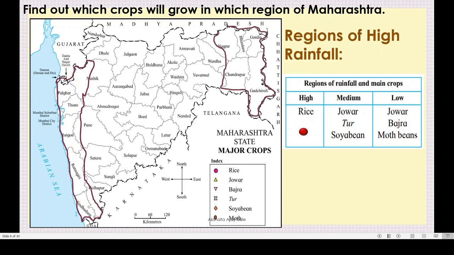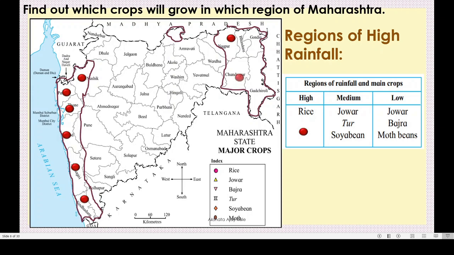Okay, and here a small one is there. Can you see here up? These three areas receive high rainfall, so we will show rice over here. See this: Palghar, Thane, Raigad, Ratnagiri, Sindhudurg. This is the Konkan region, correct? And we receive high rainfall, so we grow rice over there.